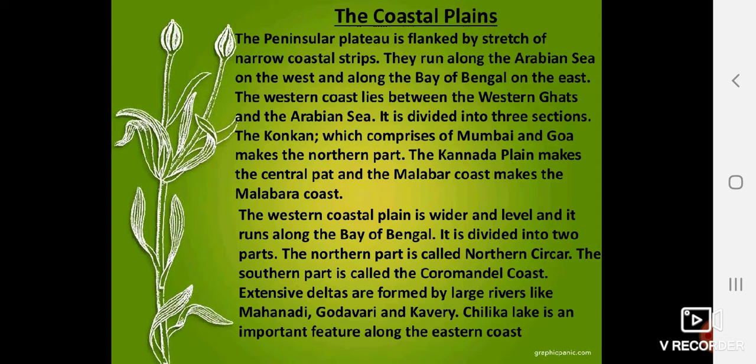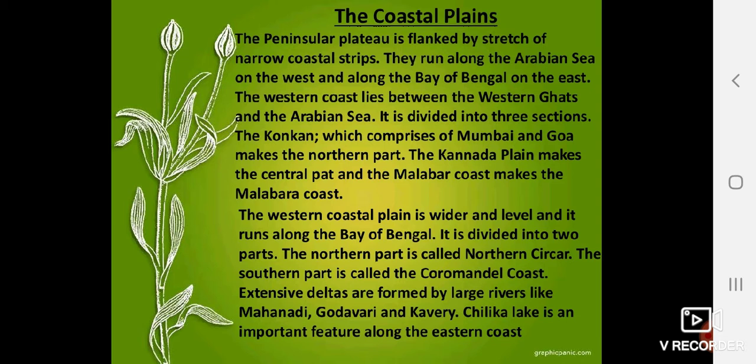Okay, the western coastal area, as I just explained, is between the Western Ghats and the Arabian Sea. This area is a little rugged, mountain-type, rough area.